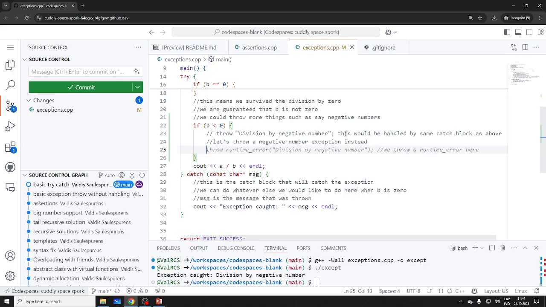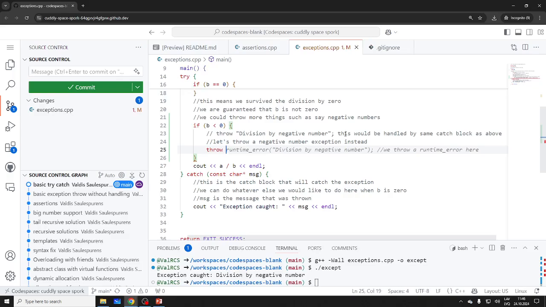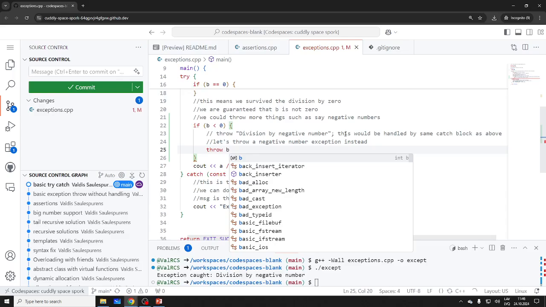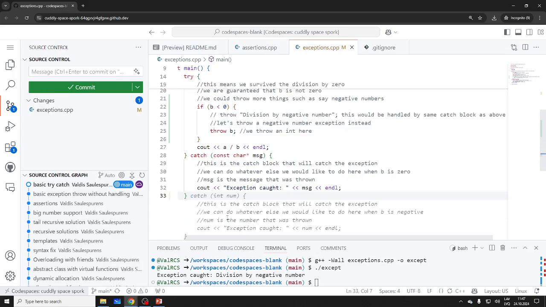Throw, yeah, we can throw a runtime error, but that's actually even better. That would be better. We could throw a specific exception, basically. That's nicer, right? We could throw minus b, for example, throw b in here. We throw an integer, so we can handle it here. So we can add that.